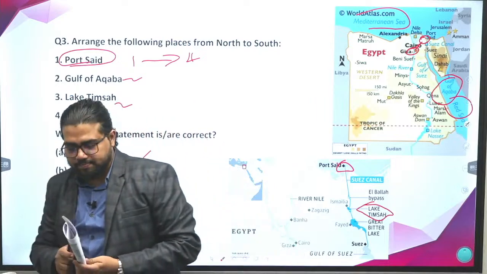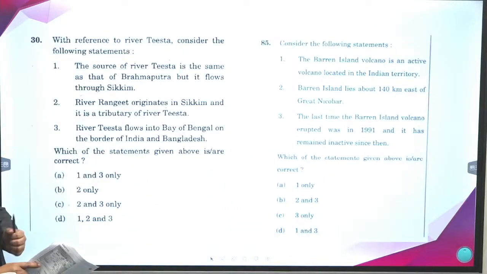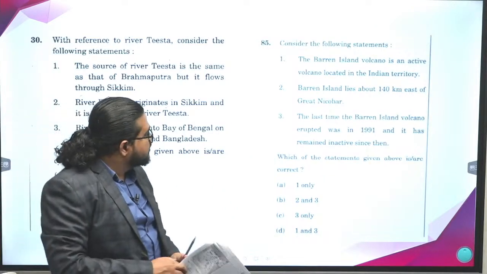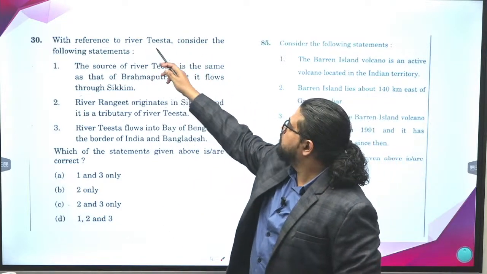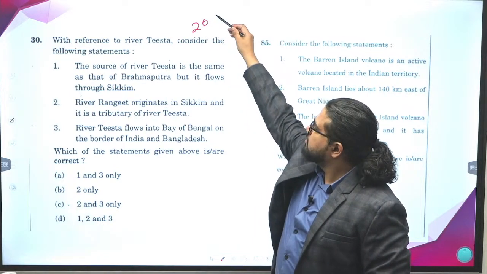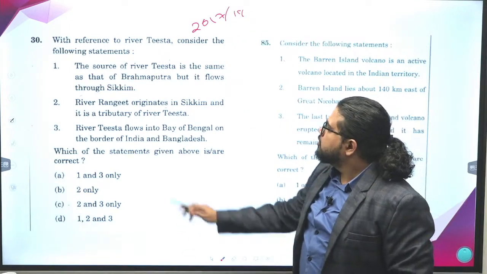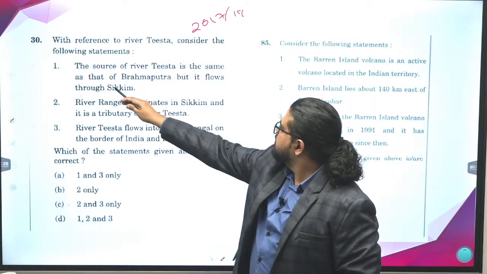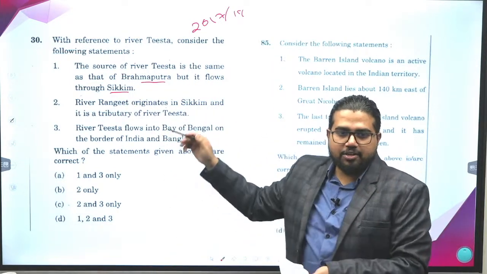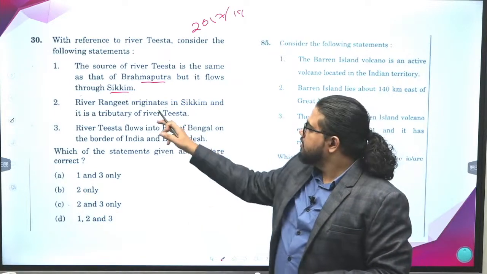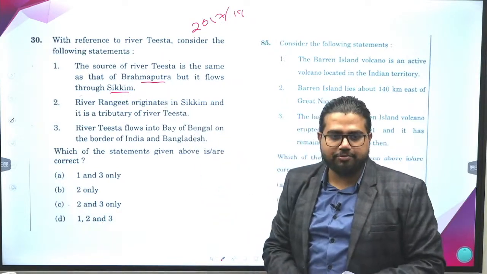Go ahead. So answer the 4th question. These are some previous year questions, you can check here. I think these are 2017 or 2018 questions. The source of river Teesta is the same as that of Brahmaputra, but it flows through Sikkim. If you don't know the geography exactly, it is very difficult. Sikkim is right, but you might have confusion on the source.